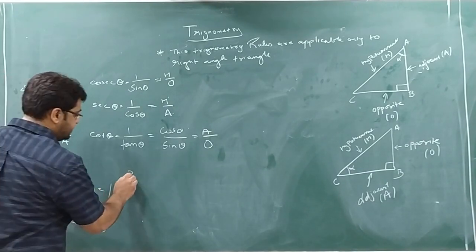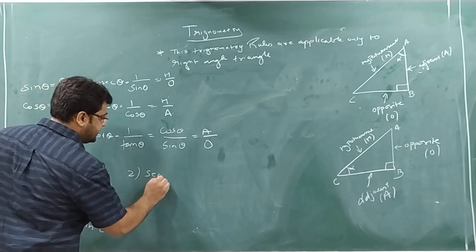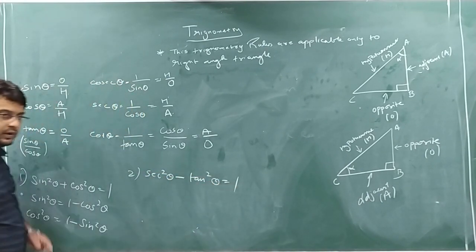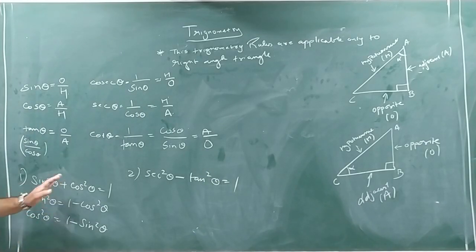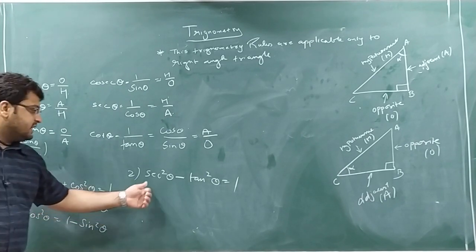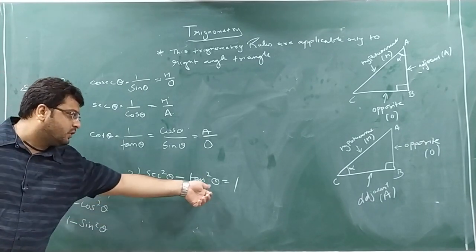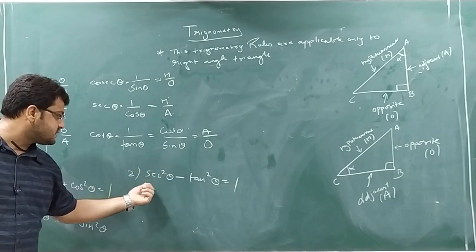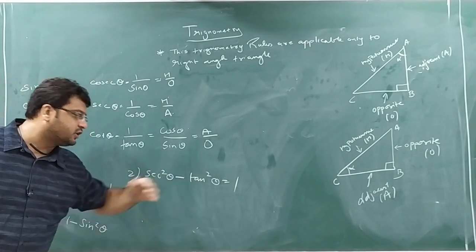Another formula is sec square theta minus tan square theta equal to 1. Remember only one thing: only between sin and cos is it plus, that is sin square theta plus cos square theta equal to 1. Here, it is sec square theta minus tan square theta equal to 1.